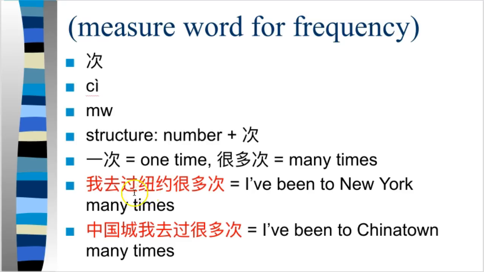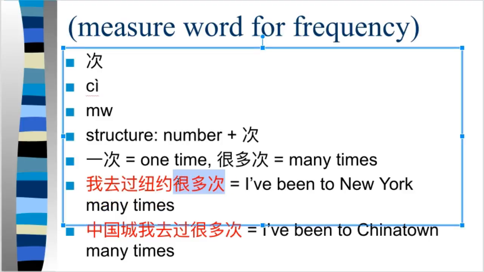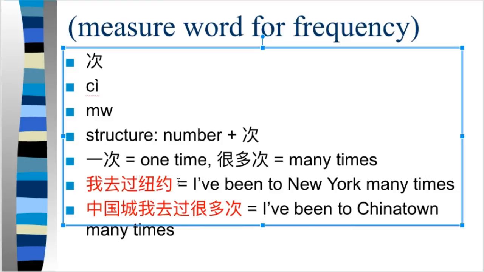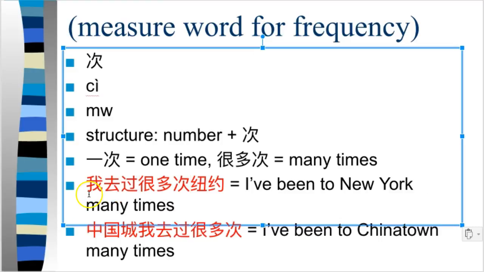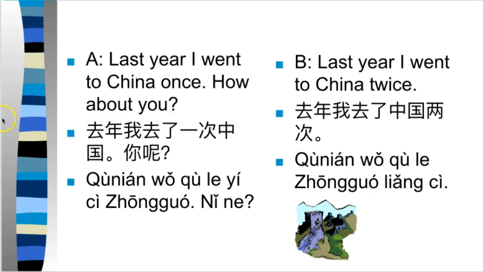For example, for 纽约, 我去过纽约很多次. So you can put it here at the end after the place, or you can put it here, 我去过很多次纽约. These are essentially equivalent expressions. Look at some more examples. 去年我去了一次中国. Last year I went to China one time. How about you? 去年我去了中国2次.